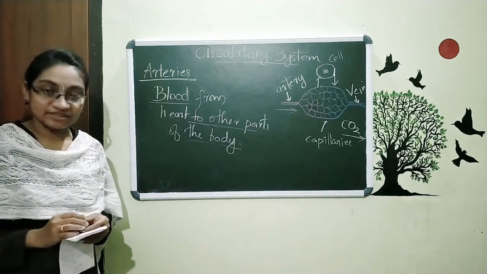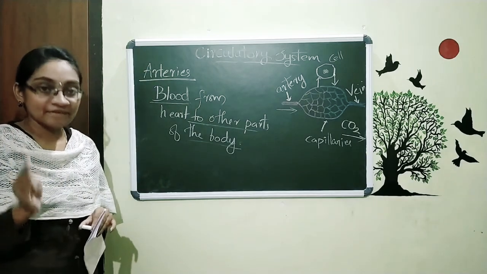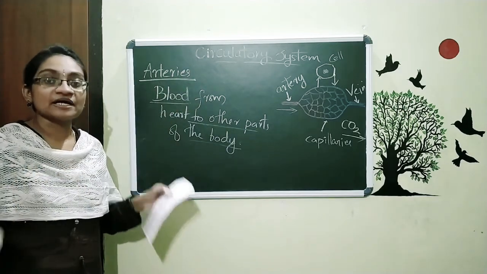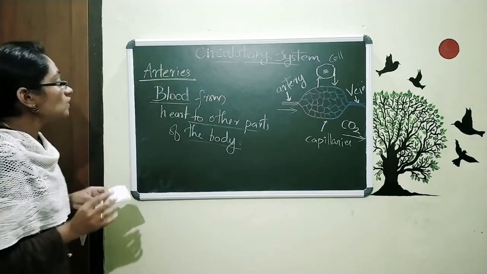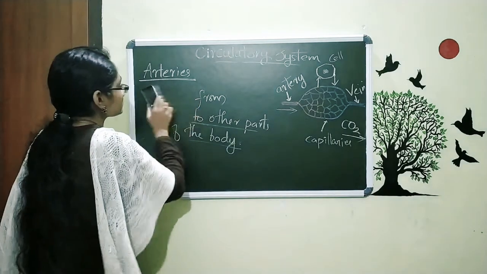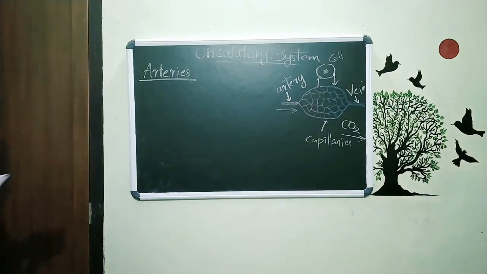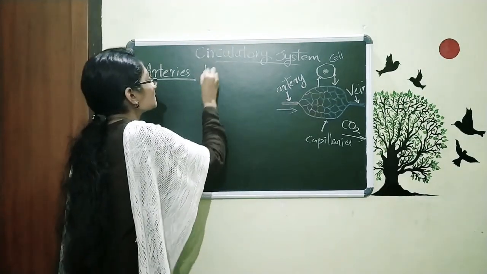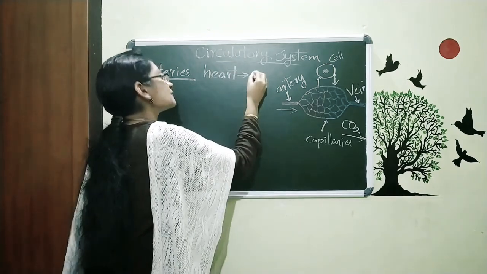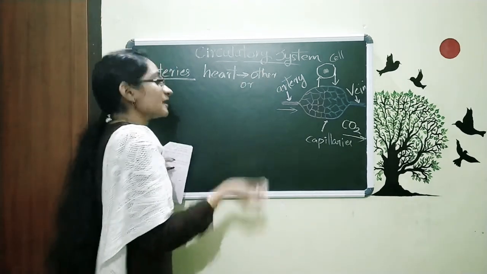So that is arteries. We can define arteries as the blood vessels that carry blood from the heart to other parts of the body. So we can conclude that arteries are collecting blood from the heart to other parts of the body, other organs.